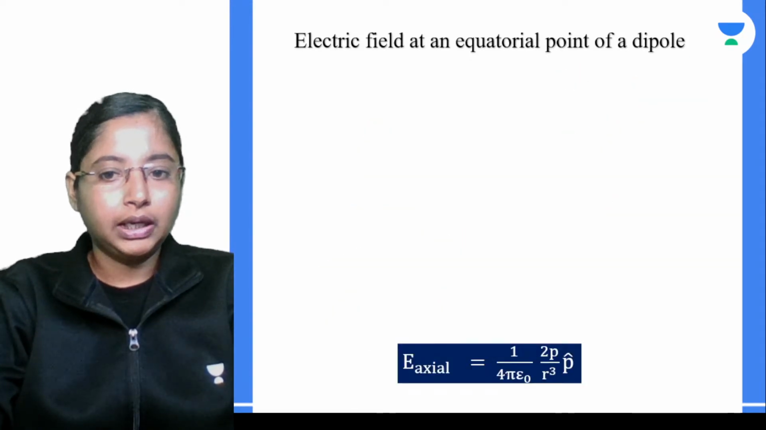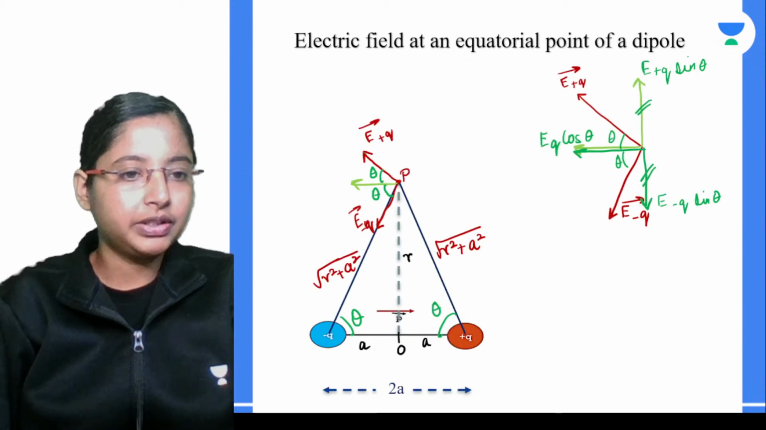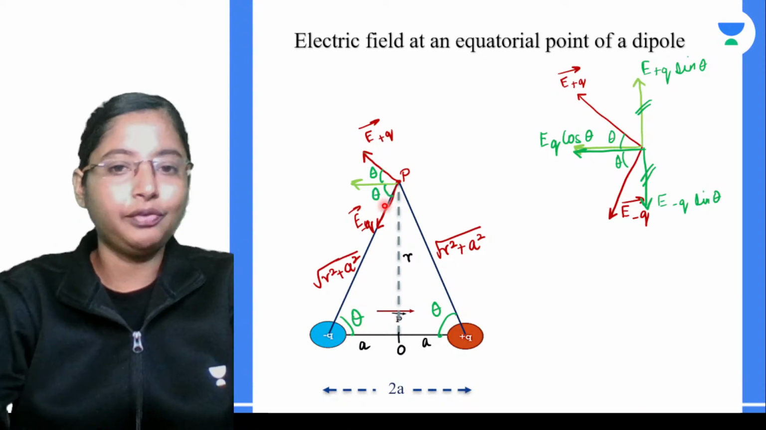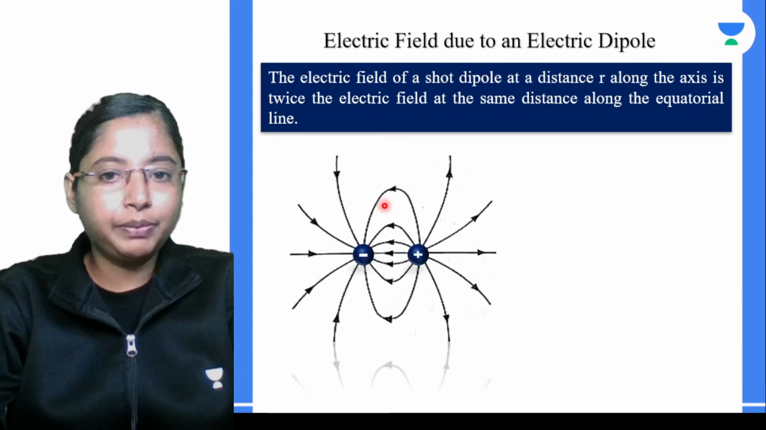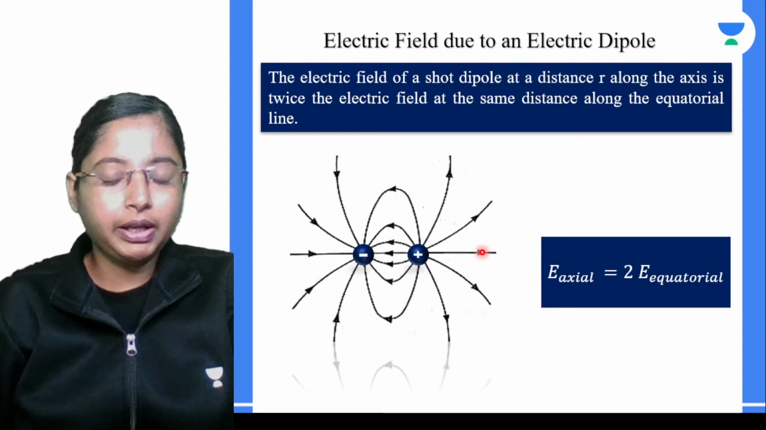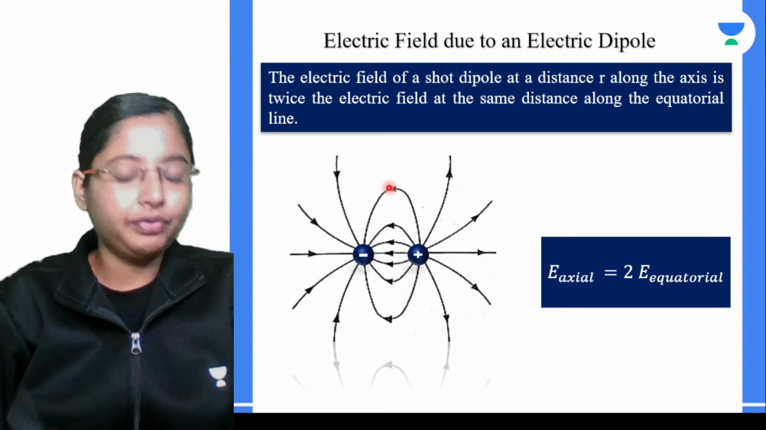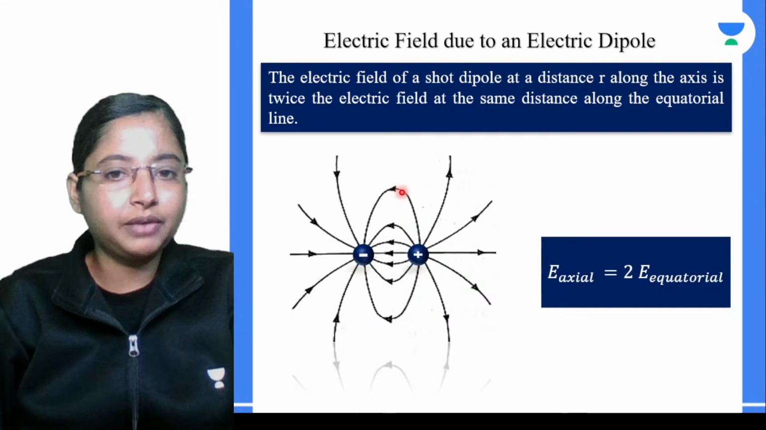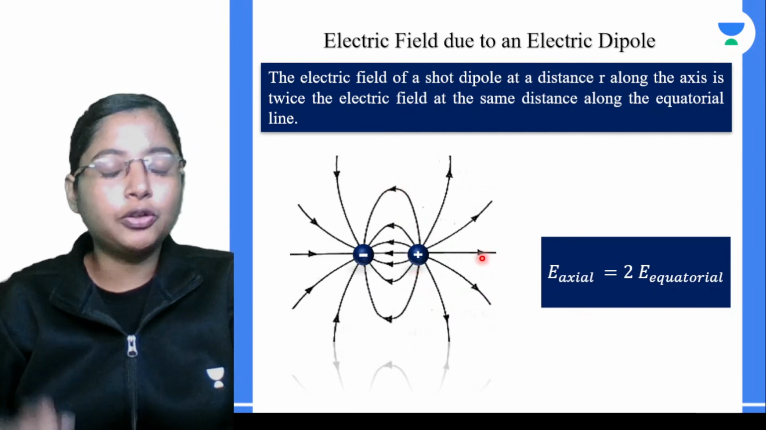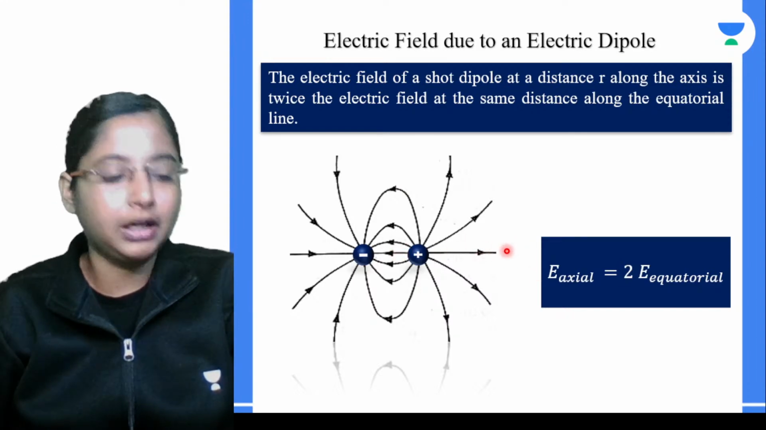Now, one thing is, how did we end up finding the cos theta? Because this angle theta is equal to this angle. So here we have a right angle triangle, from here you can find. Now, what did we find? Whatever the field is on the axial point, it is going to be twice that of the equatorial plane. For example, if here the field is 1, here it's going to be 2. Along the axial line, the intensity of the field is more.